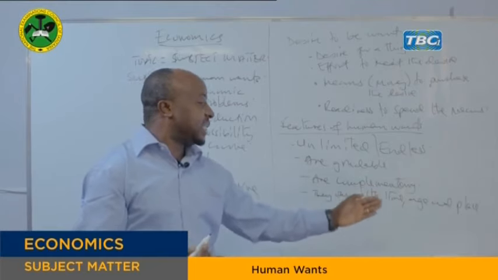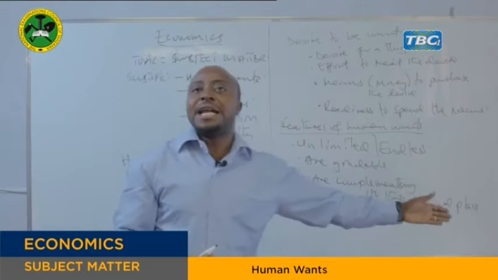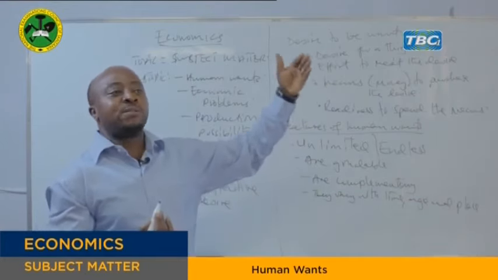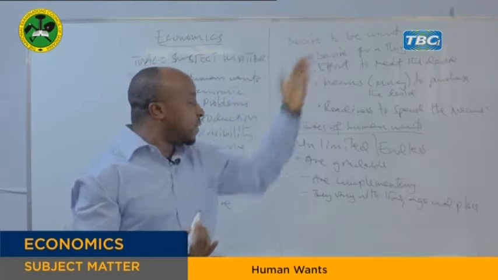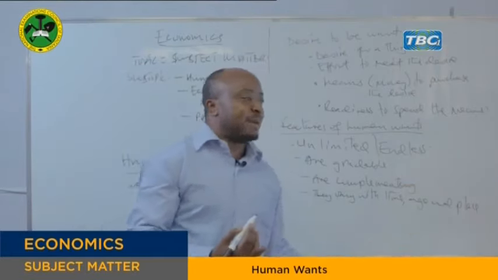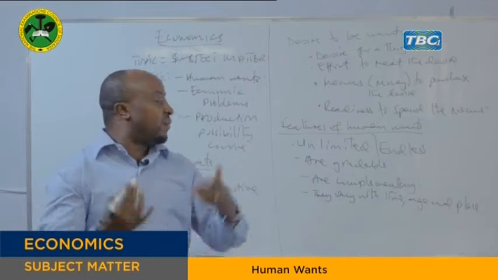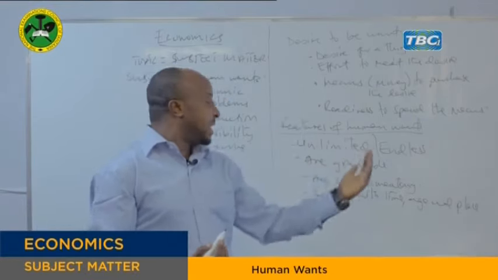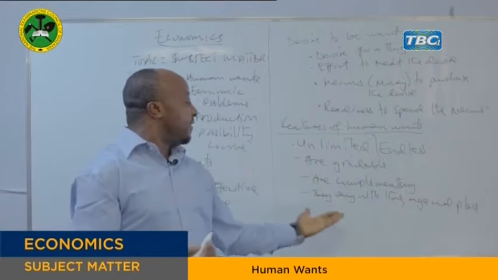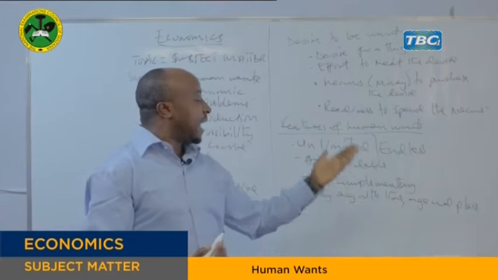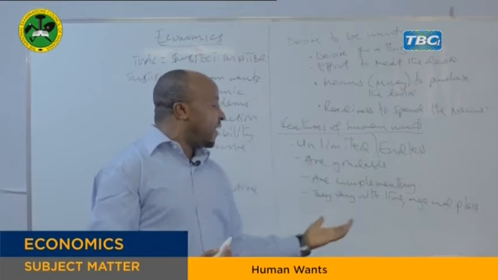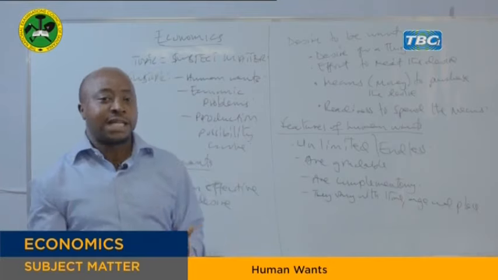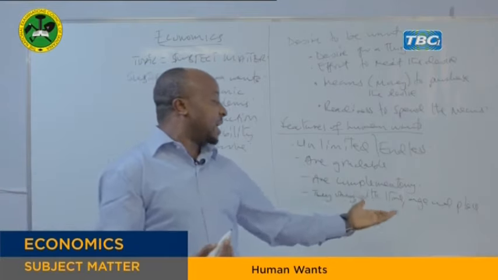they vary in age. But also in terms of place, let's say in Dar es Salaam, we have our own needs. They differ from those people in Lindi, from those people in Iringa, from those people in another place, because we are in different places. Maybe in some place, because of climate or different factors, their wants have to differ from the wants of other places. That's why we say human wants differ or vary with time, age, and place, because different people of different age, of different places, have different wants. That is the nature of human wants as well.